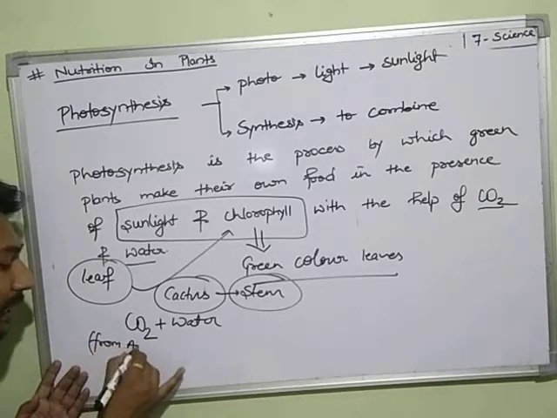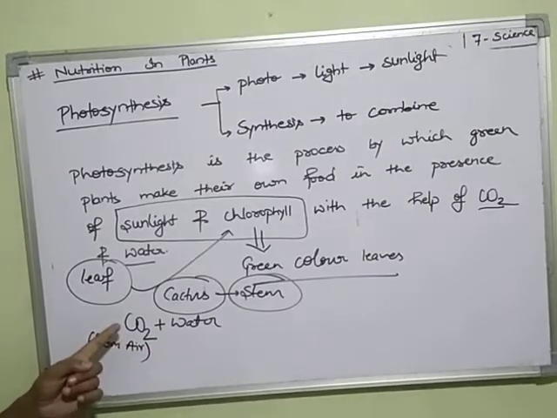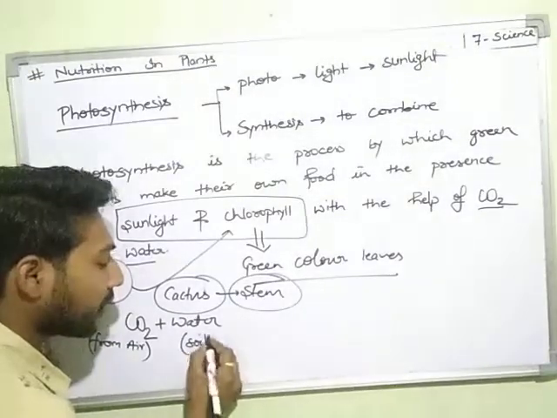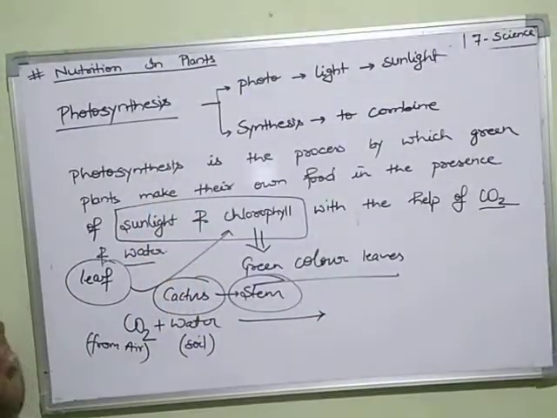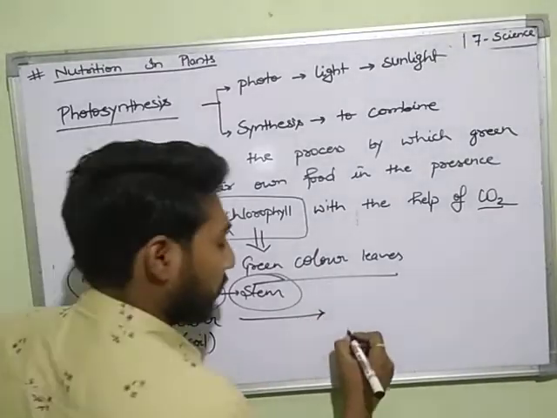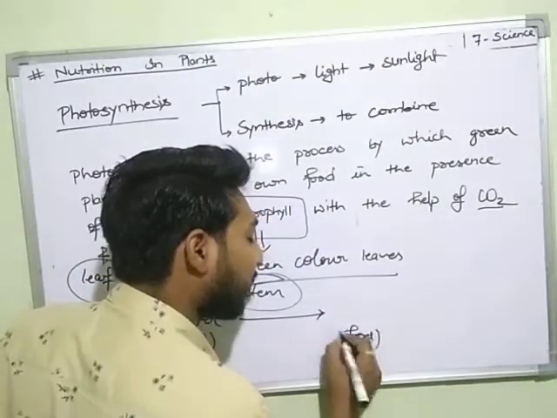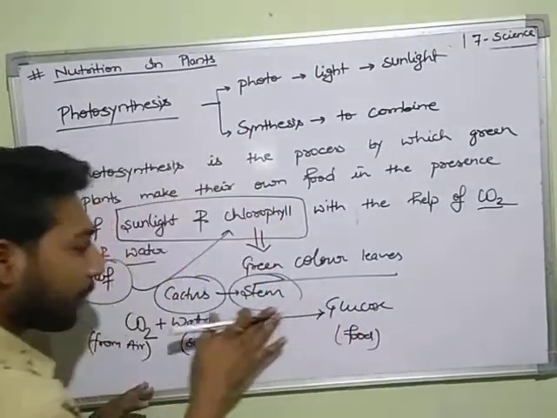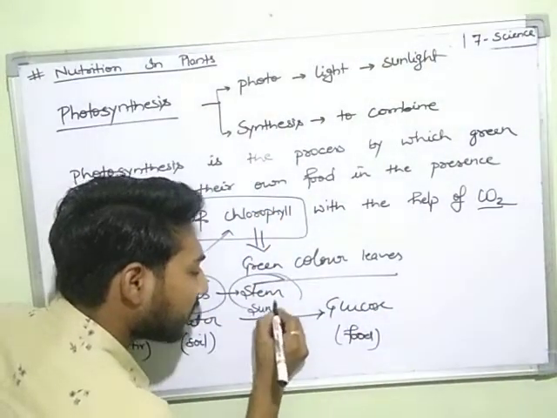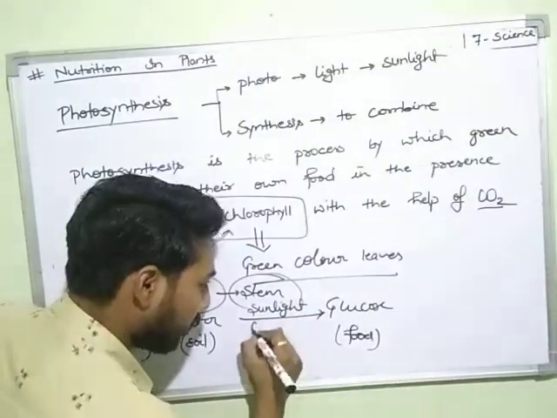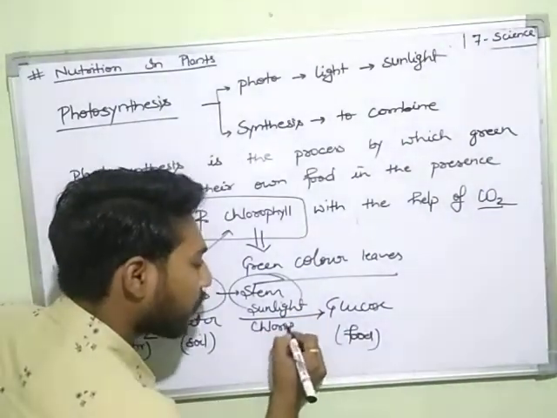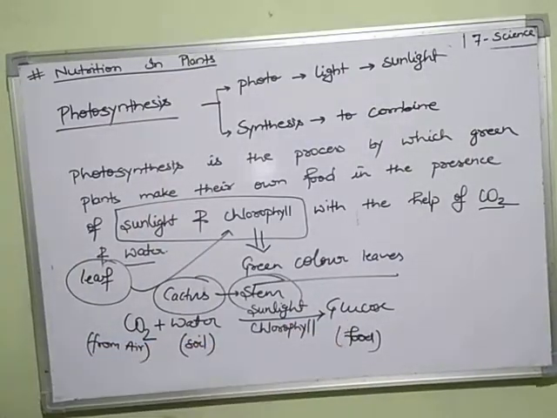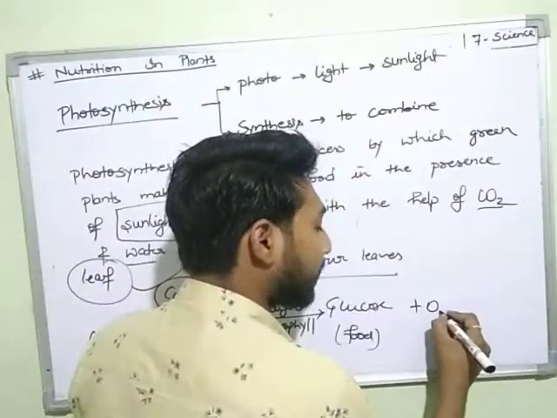So carbon dioxide from air plus water from soil will form food in the form of glucose, in the presence of sunlight and chlorophyll. And along with the glucose they will release oxygen.